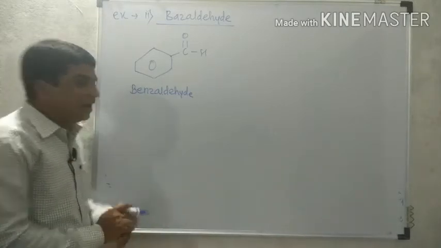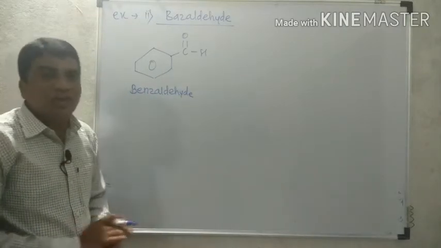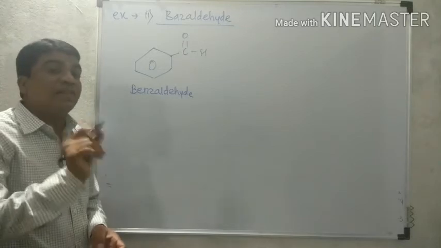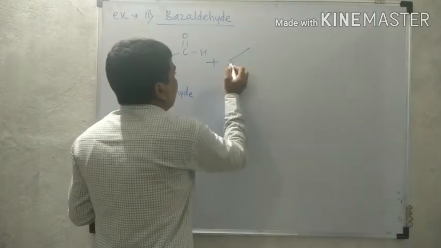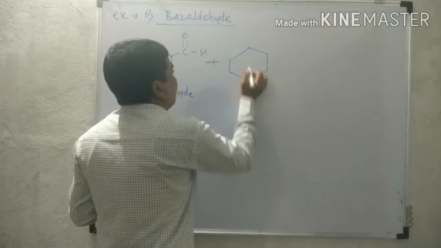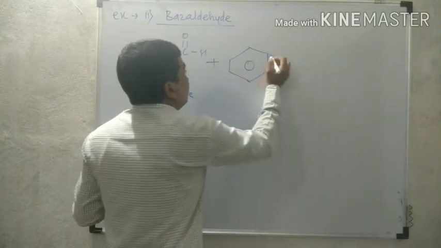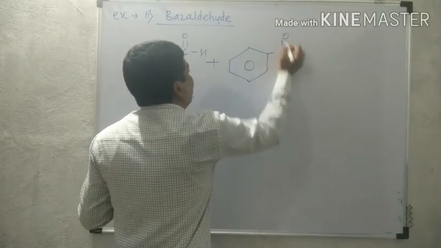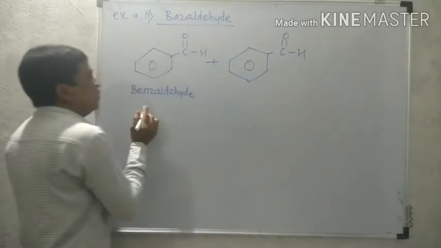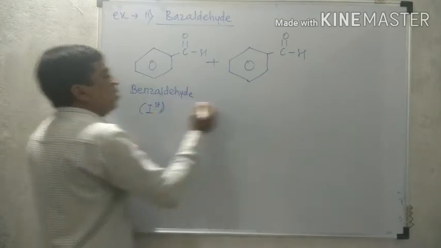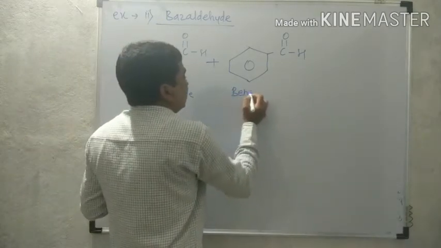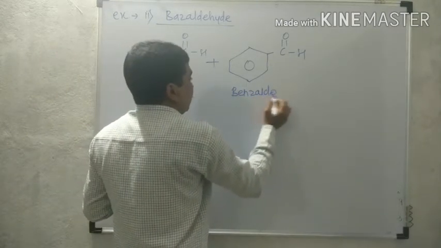Similar to formaldehyde, benzaldehyde also undergoes the Cannizzaro reaction, that is the self-oxidation reduction reaction. So here we want to write first two molecules of benzaldehyde, because we know that two molecules of aldehyde are required. This is the first molecule of benzaldehyde, and now this is the second molecule of benzaldehyde.